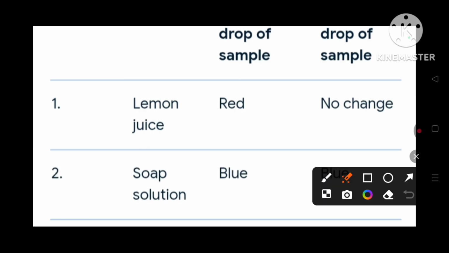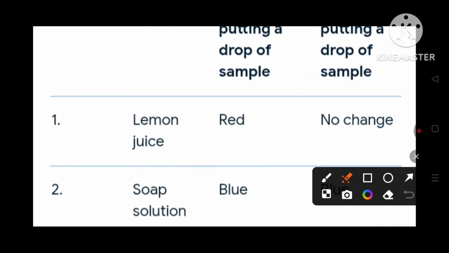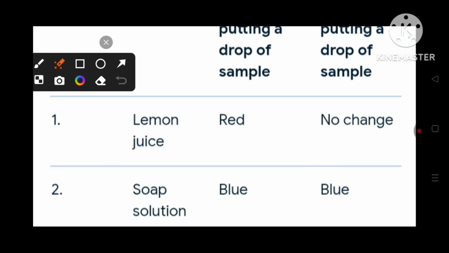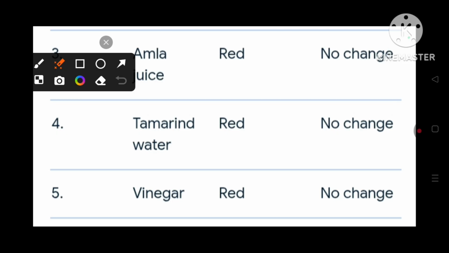The first one is lemon juice. With lemon juice, the blue litmus paper will get converted into red, and the red litmus paper will remain unchanged. There is no change in color. With a soap solution, the blue litmus will remain blue, while the red litmus paper will be converted into blue. Amla juice: the blue litmus paper will get converted into red, and the red litmus paper will show no change in color.